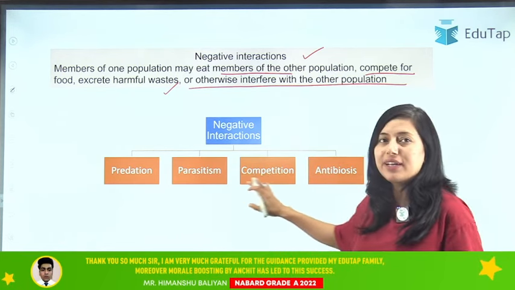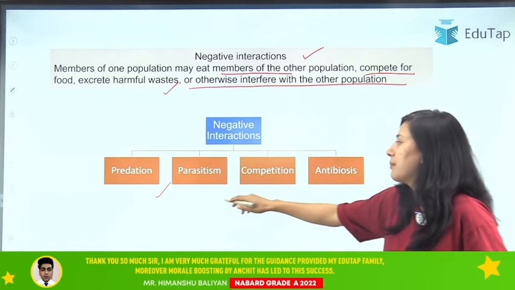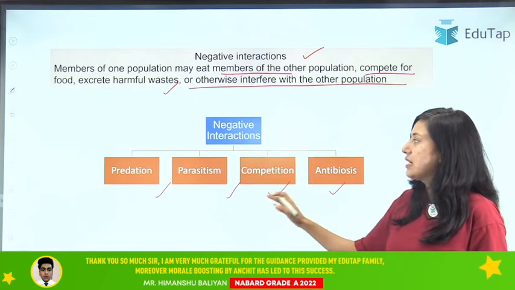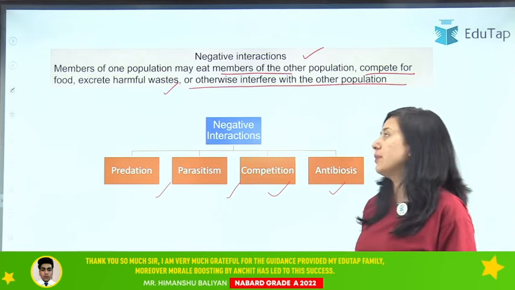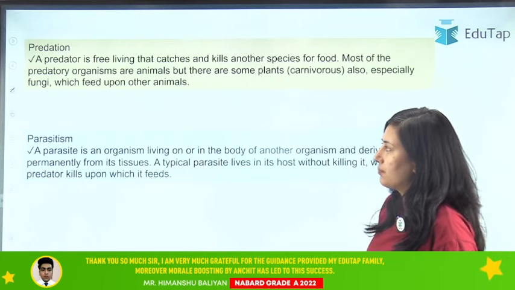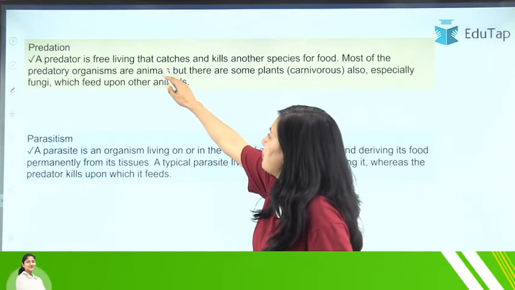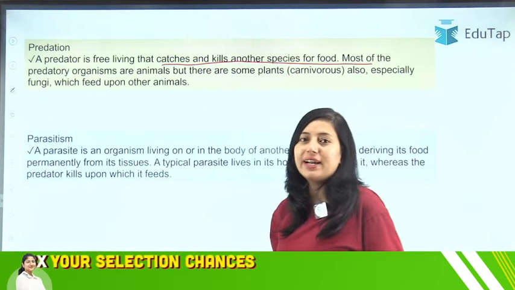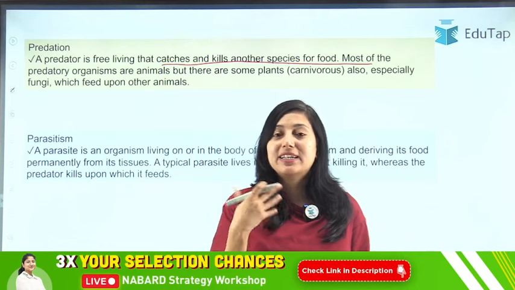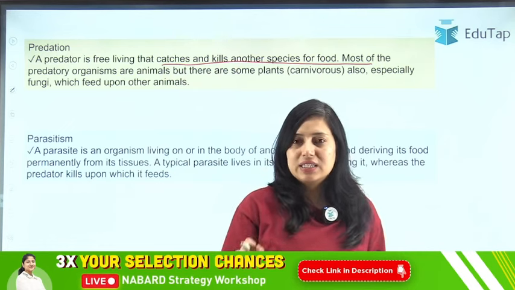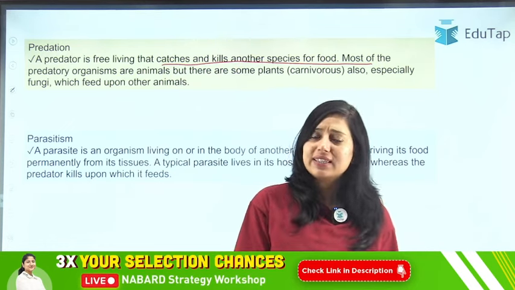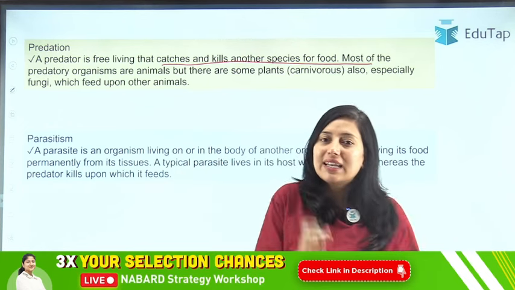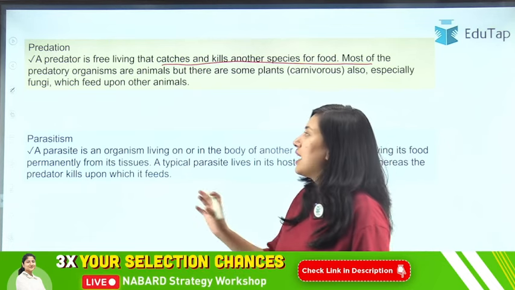Now there are four types of negative interaction. First is predation, parasitism, competition, and antibiosis. Let us discuss one by one. So first is predation. A predator is free living and catches and kills another species for food. We often have heard about predators. Predators means those who prey on others, those who kill others. So basically a predator is a free living organism that is killing another organism for its food. That is called predation.